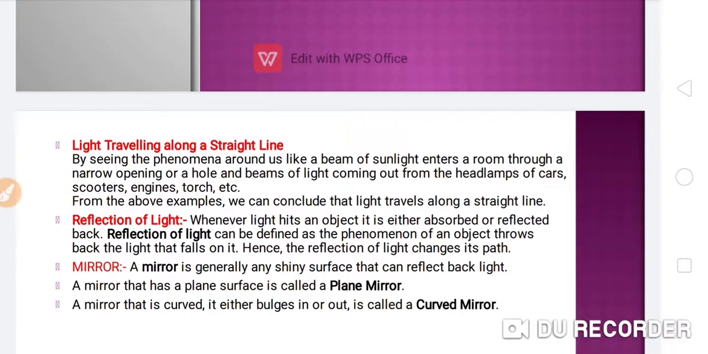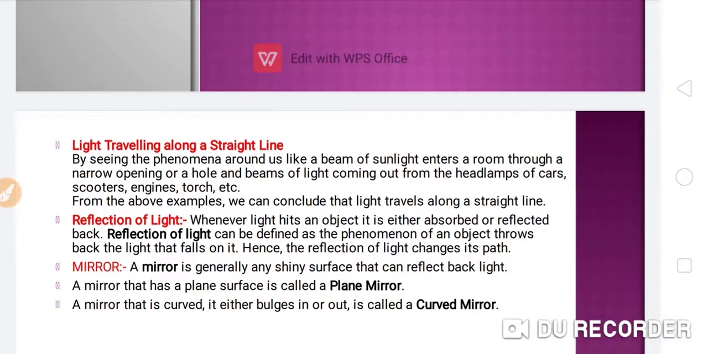By seeing the phenomena around us, like a beam of sunlight entering a room through a narrow opening or a hole, and beams of light coming out from the headlamps of cars, scooters, engines, torch, etc. From the above examples, we can conclude that light can travel along a straight line.